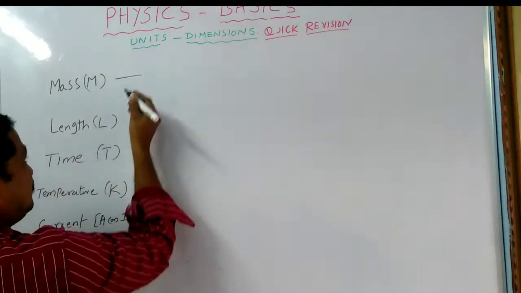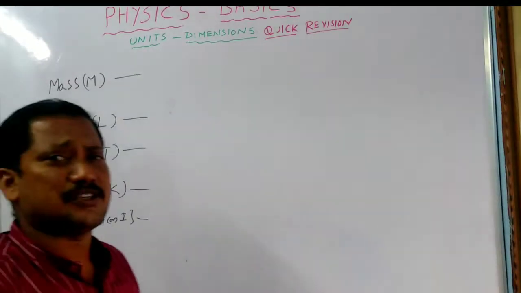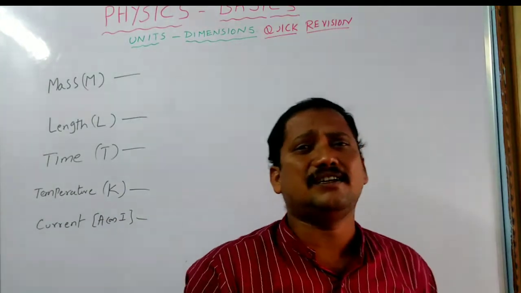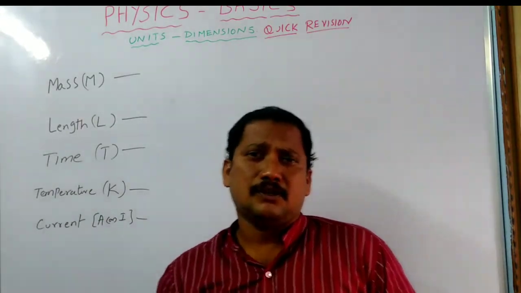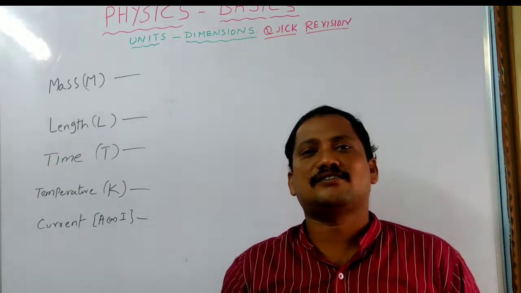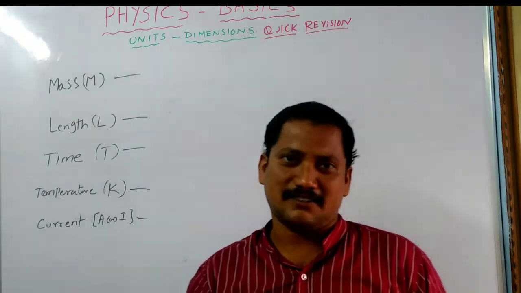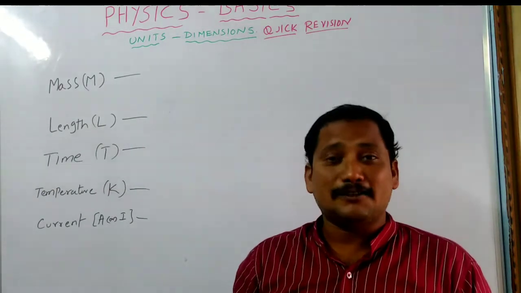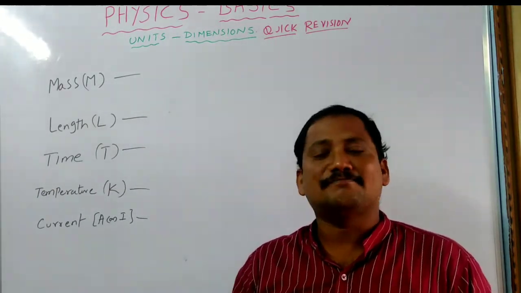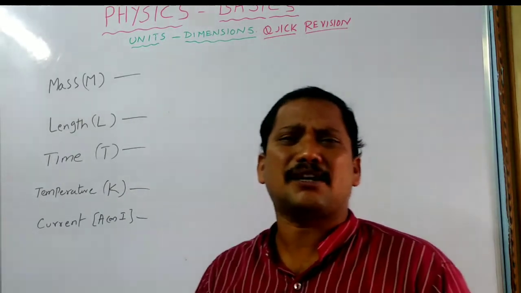So first of all, what is the measurement of this? Mass can be measured in terms of two units, basically. In European countries they also use the FPS system, foot, pound, and second. But in India, we generally use the SI system and sometimes the CGS system.